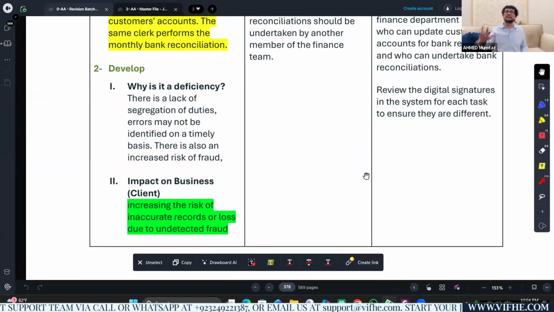This also increases the risk of fraud. So this could also lead to inaccurate records, or losses or fraudulent activities may go undetected. So you need to explain why it is a deficiency. By just using the banner lack of segregation of duty, that's not enough to score marks.